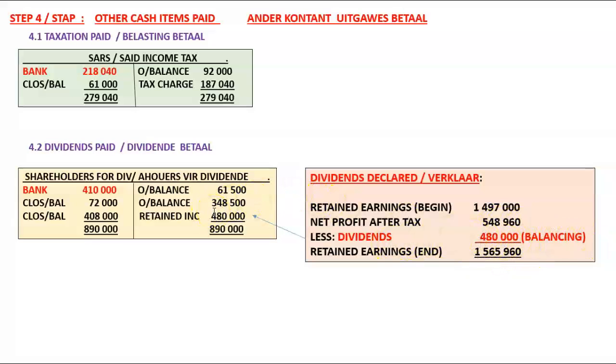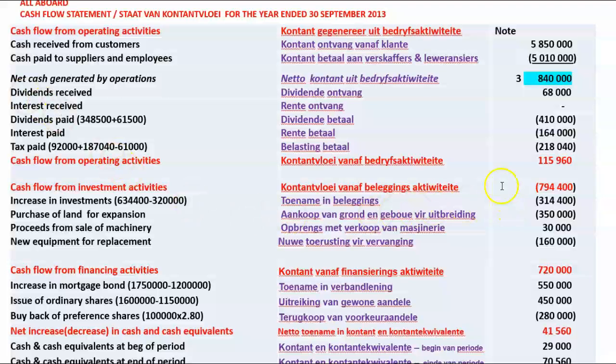So we debit our retained earnings and credit shareholders for dividends, 480,000. And then we can just balance off this account, and the balancing figure on the debit side will be the amount we actually paid for dividends in the year, 410,000. So dividends paid, 410,000. Now we can work our cash flow from operating activities,